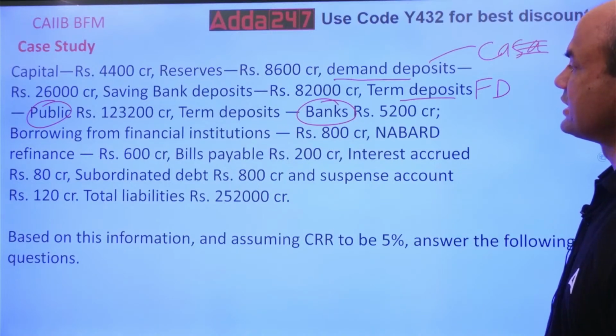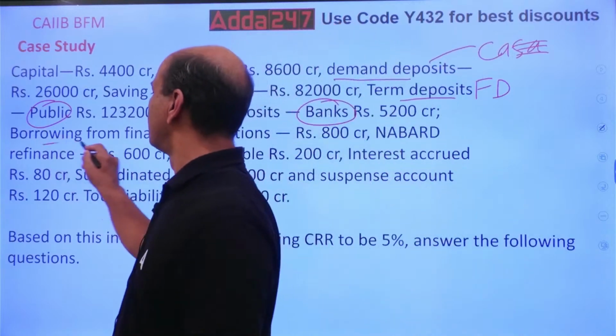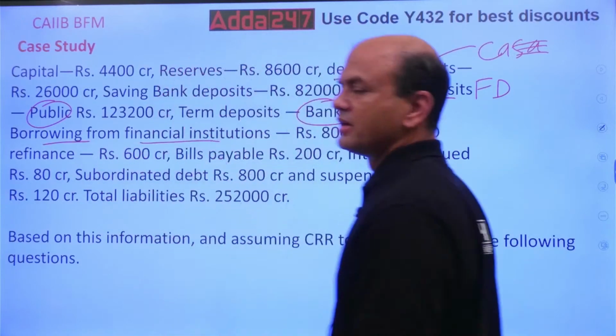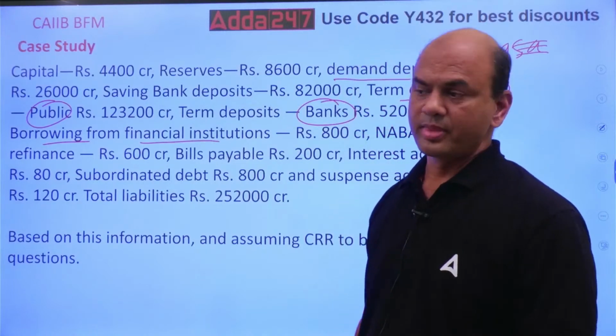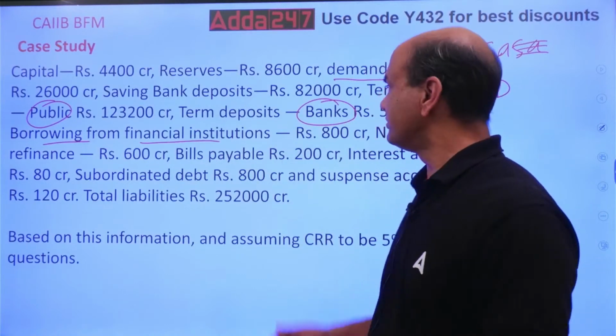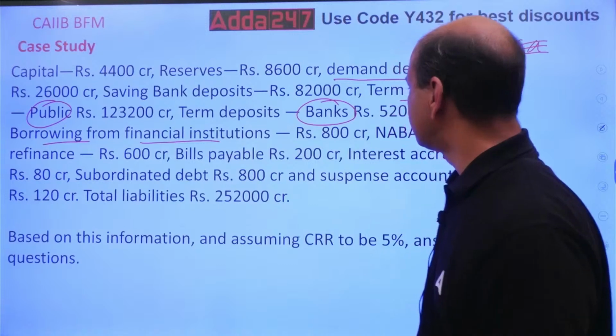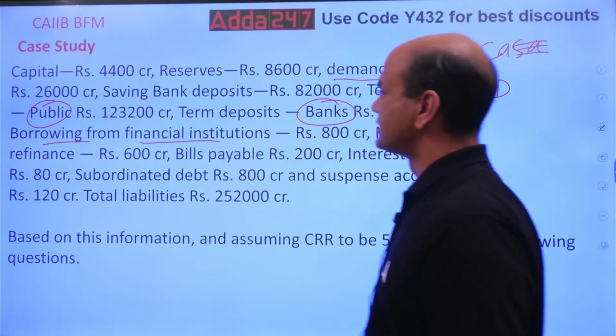Borrowing from the financial institutions. Borrowings means you borrow, take a loan from the FIs. FIs means what? It can be anyone. It can be other bank also. It can be any other private company. Okay. 800 crores. NABARD refinance. See this, refinance.